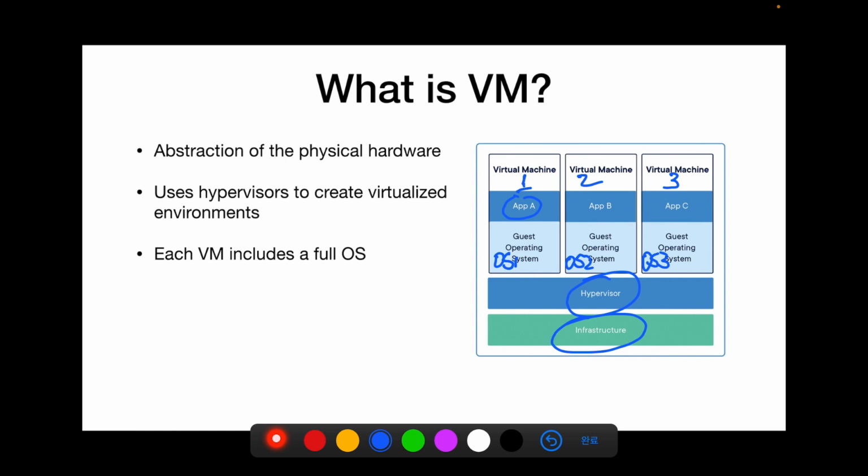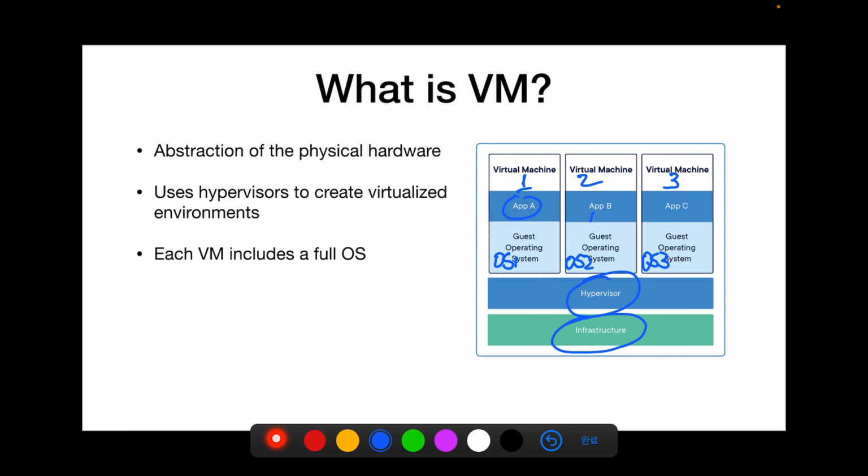Here you can see the infrastructure, this is the hardware, and then the hypervisor on it that is used to run different virtual machines. And then we have virtual machine 1, 2, and 3. Each machine has its own operating system, I'll name them OS1, OS2, OS3. On each operating system, you have a running application. Here you can see app A, B, and C.